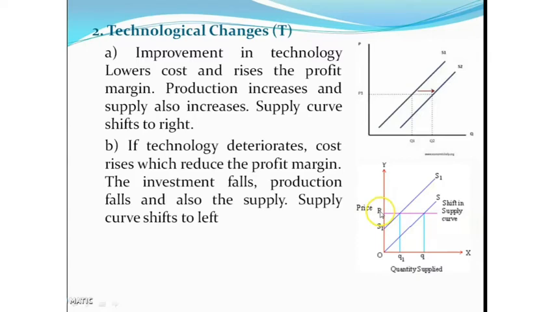Here the price is the same, there is no change in price, but the supply curve shifts from S to S1. This is a decrease in supply without change in price, due to technological outdatedness, the technological deterioration. Due to this, the supply curve shifts to the left.